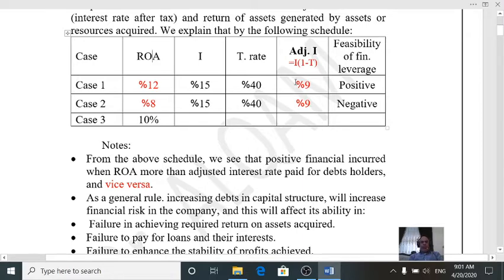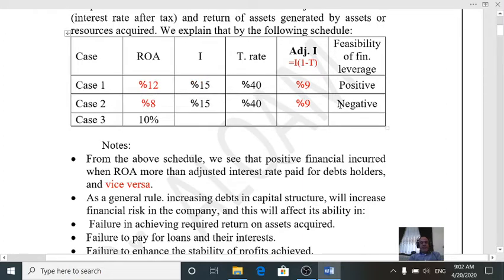We borrow money at 9% and we get from the sources invested from borrowed money 12%. So we have positive financial leverage. In the second case, we pay 9% and we get from the assets or resources only 8%.